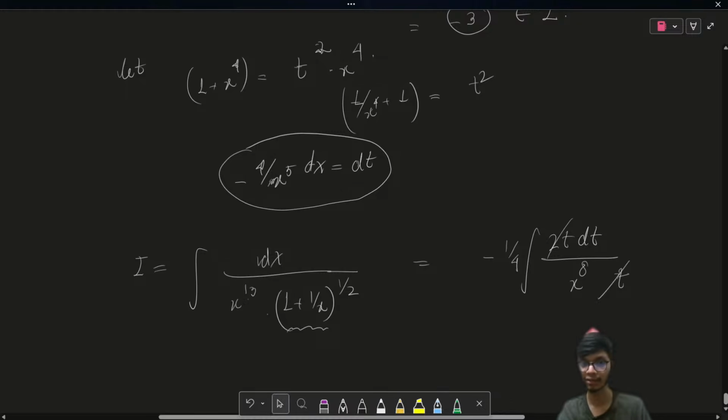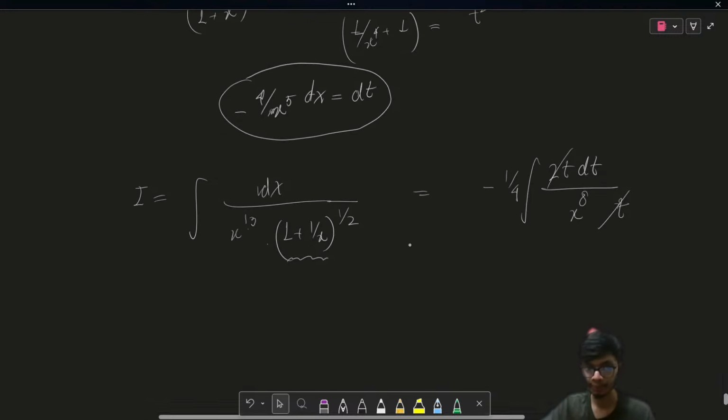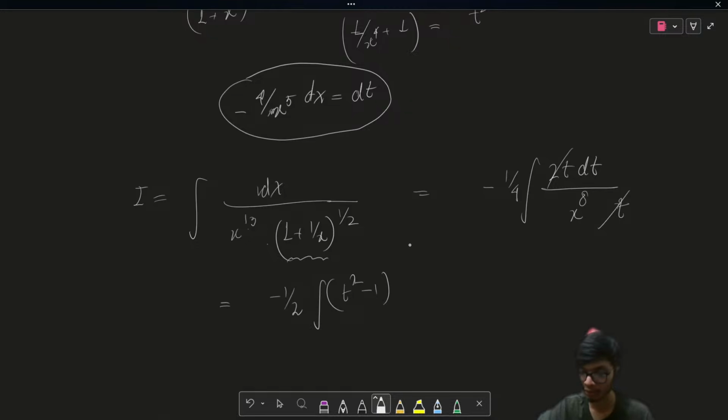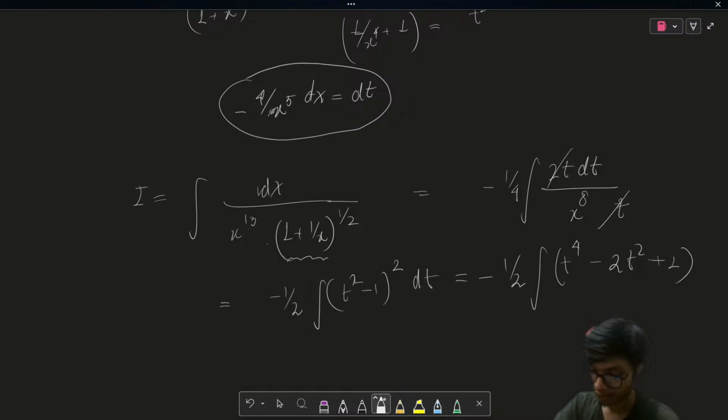Also you can find the value of x in terms of t from this equation, and if you put it over here, the result is going to be minus 1 upon 2 integration of (t square minus 1) whole cube dt, which equals minus 1 upon 2 integration of t to the power 4 minus 2t square plus 1, where we square over here, right? Great. So once we have this result, this is the integration of it with dt.